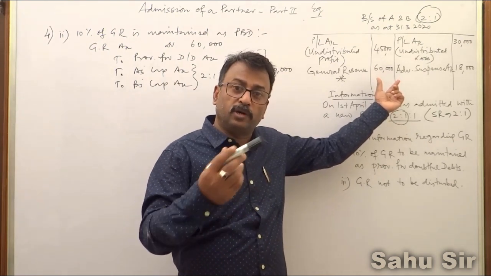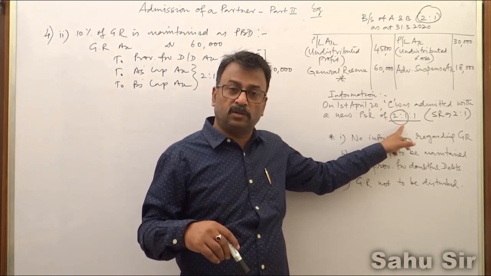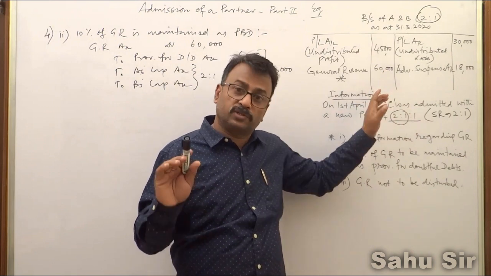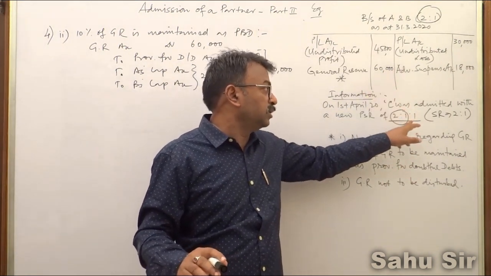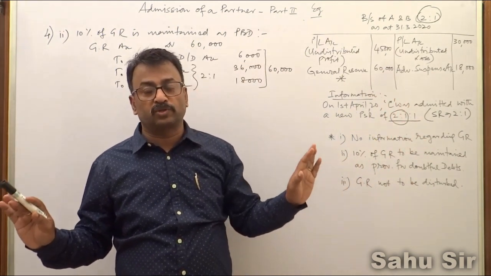After C's joining into the firm, general reserve still will be there 60,000 rupees. On this 60,000 rupees, C's share will be 1 by 4, so C will claim 15,000 rupees on this general reserve.